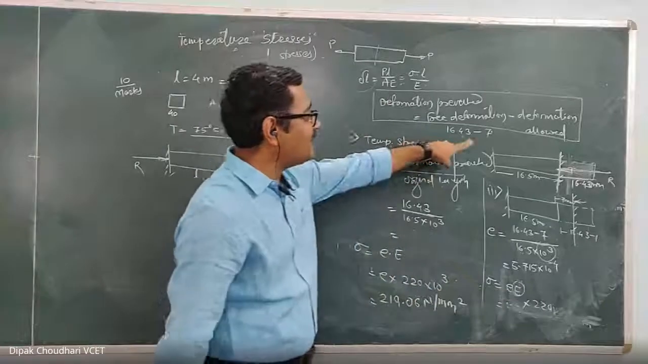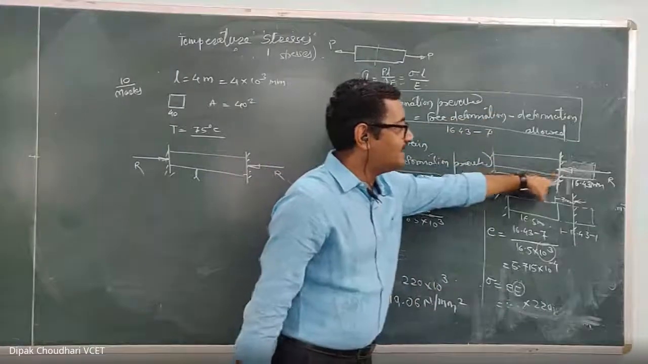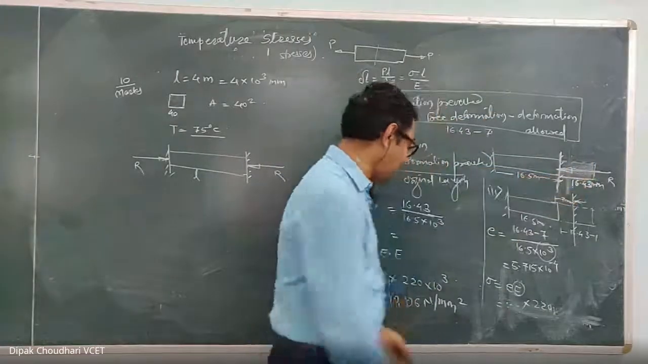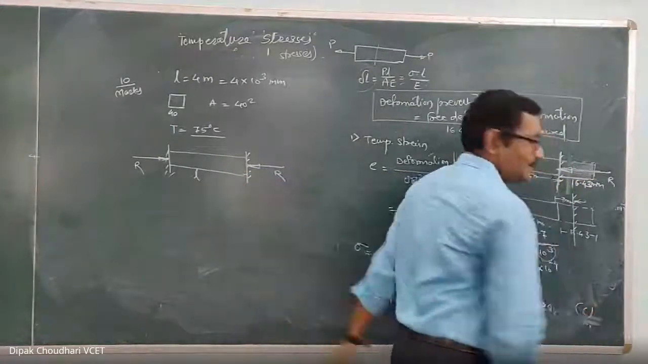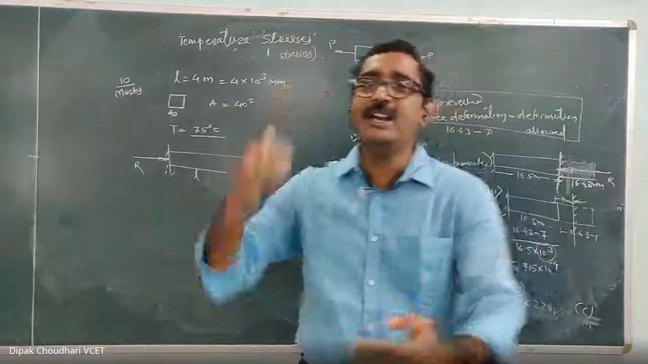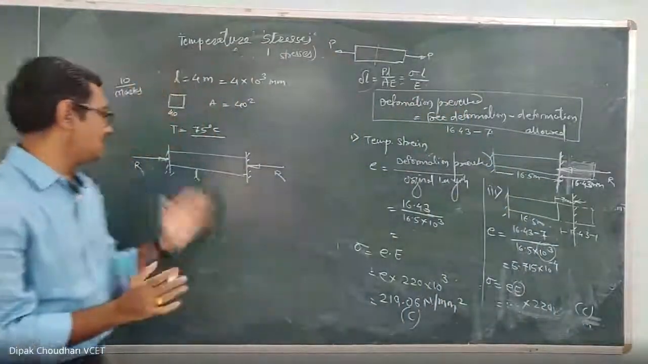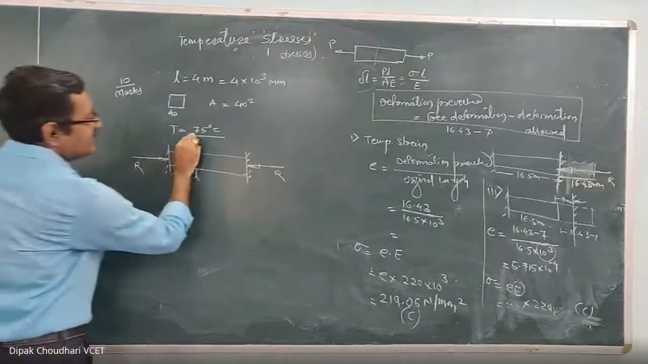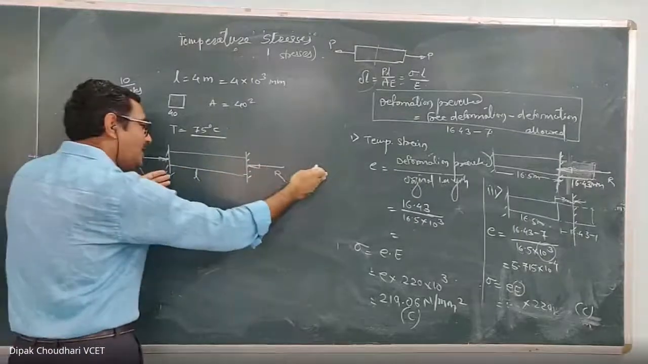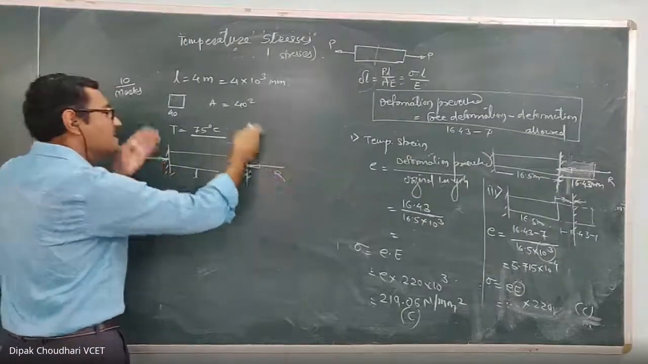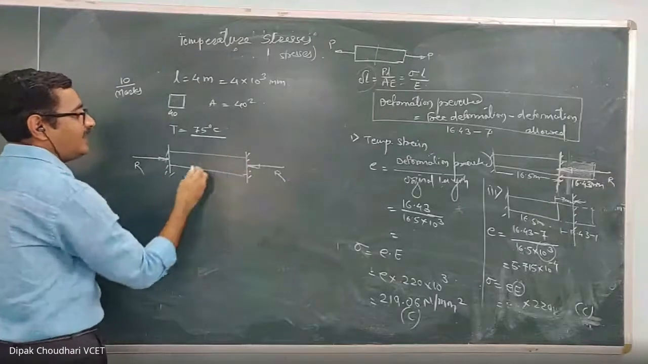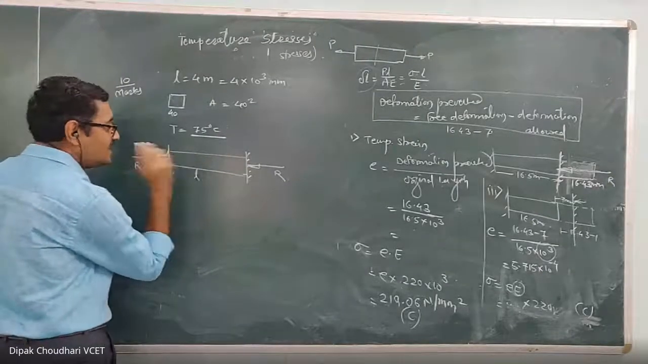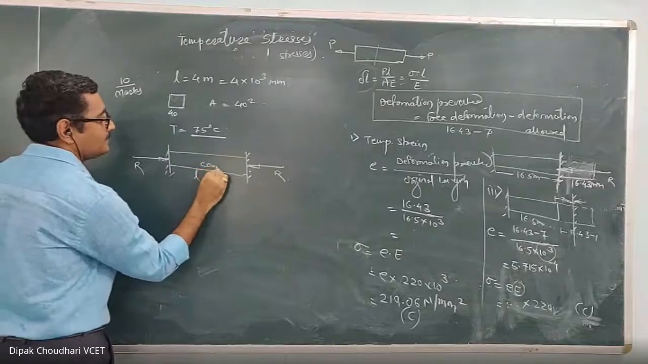So here also there is a rise in temperature, and that free elongation is prevented, and hence the nature of this stress is compressive. Here also compressive. When the elongation is prevented, the nature of the stress is compressive. Here also, since the temperature is rising, it will elongate freely, but because of that clamp, the elongation is prevented, and hence the nature of the stresses will be compressive here.